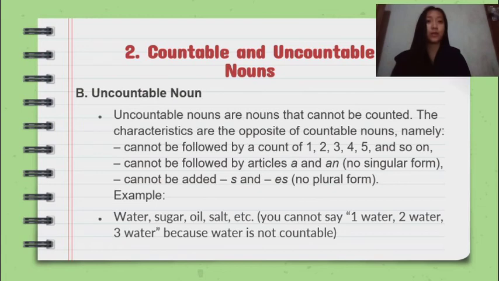B. Uncountable noun. Uncountable nouns are nouns that cannot be counted. The characteristics are the opposite of countable nouns, namely, first, cannot be followed by a count of 1, 2, 3, 4, 5, and so on. Second, cannot be followed by articles a and an, or no singular form. And the third, cannot be added s and es, no plural form. Example: water, sugar, oil, salt, and etc. You cannot say one water, two water, three water, because water is not countable.